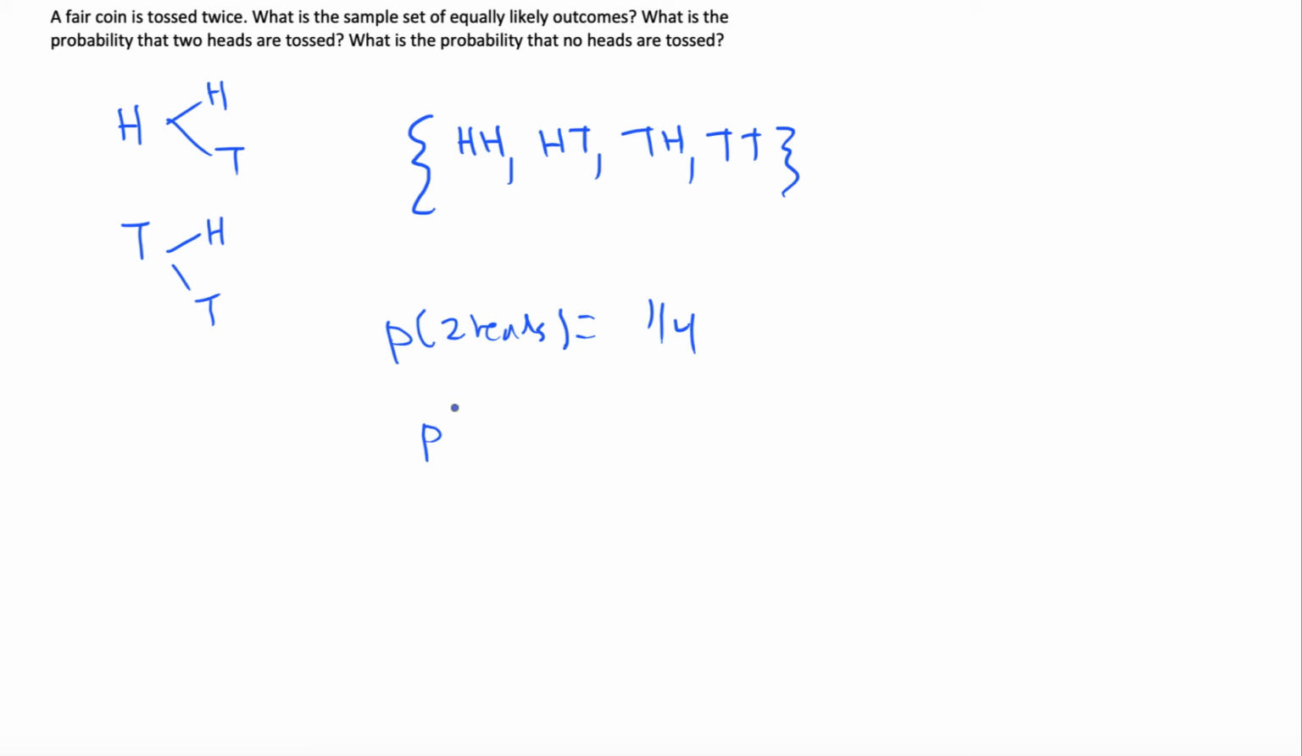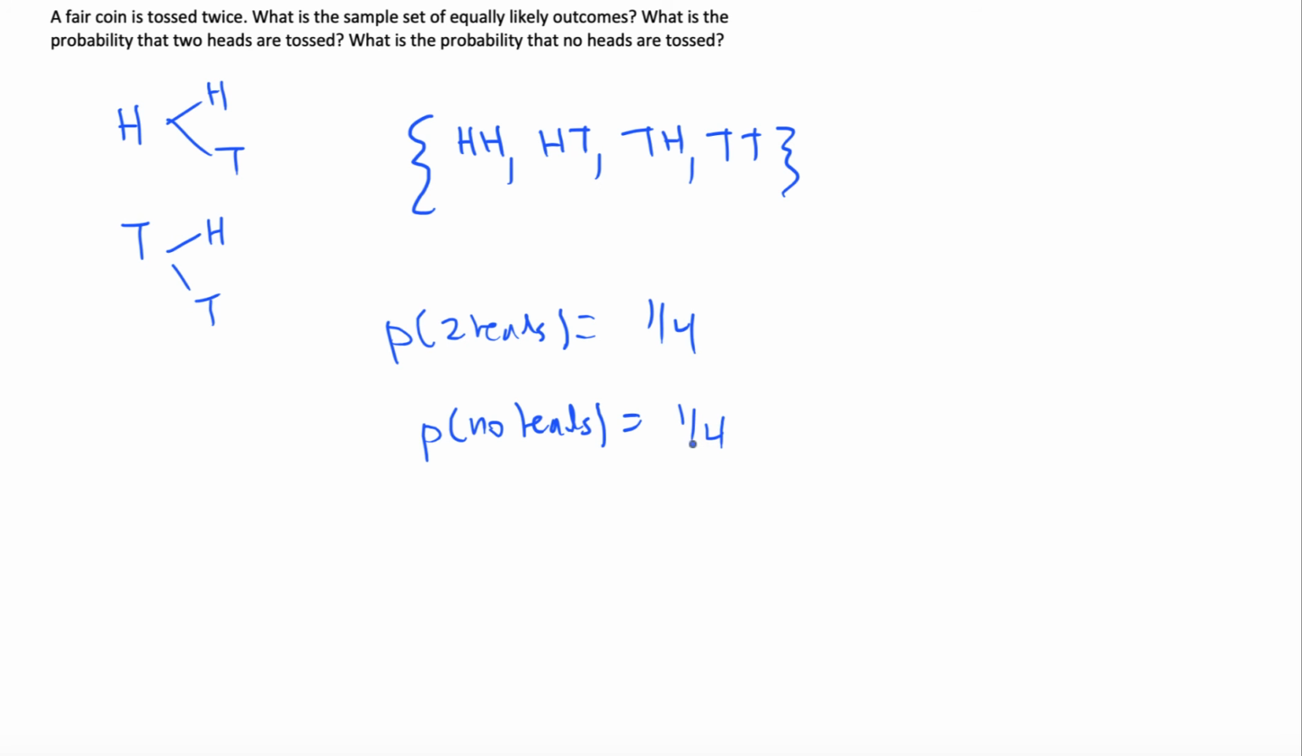Okay. What is the probability then that no heads are tossed? Well, let's take a look. Out of these tosses, right, which ones have no heads in them? Okay. One of them does. So the probability that there's going to be no heads is also 1/4.